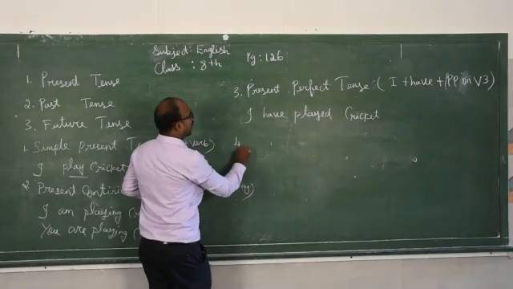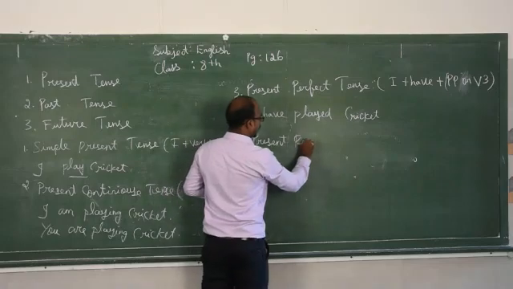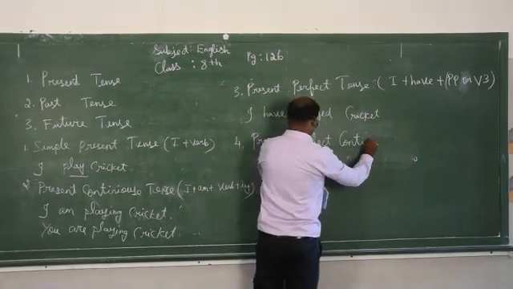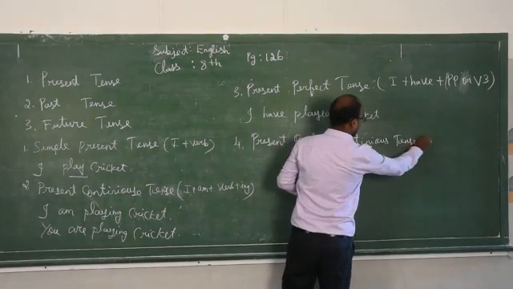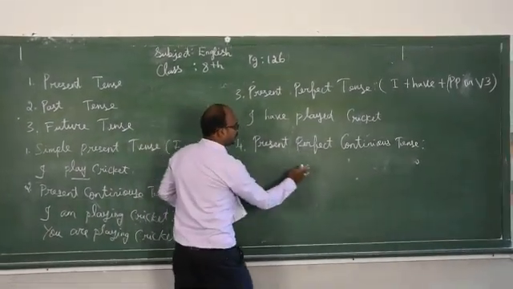So the fourth one, present perfect continuous tense. What will come in the present perfect continuous tense?